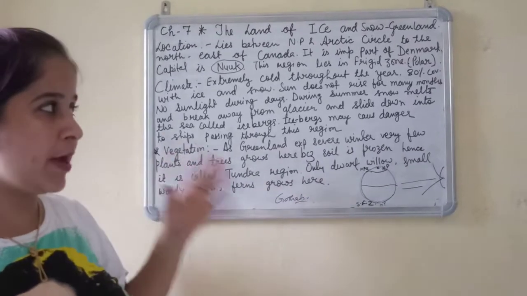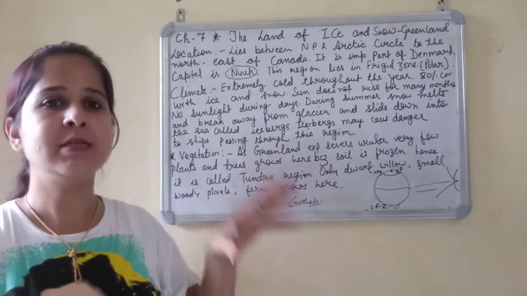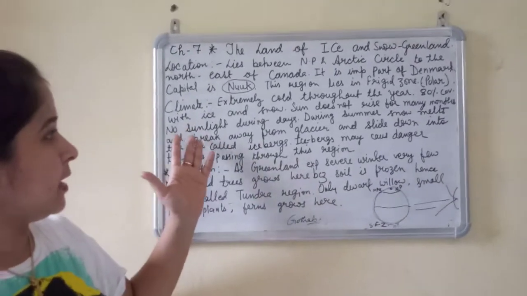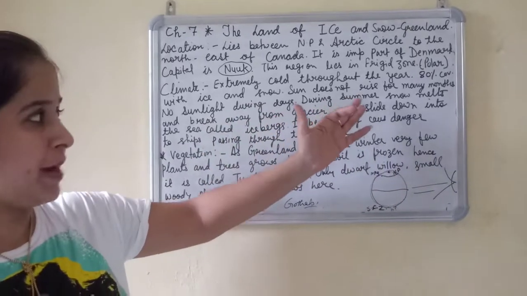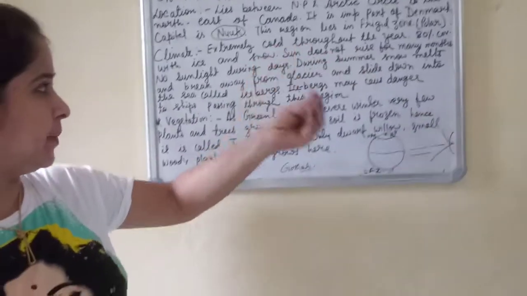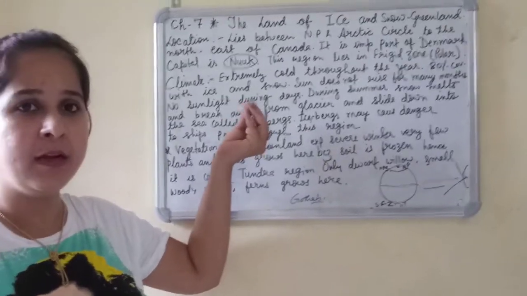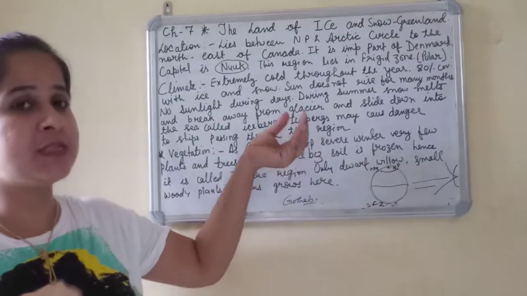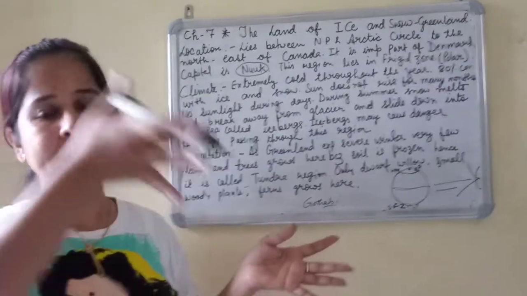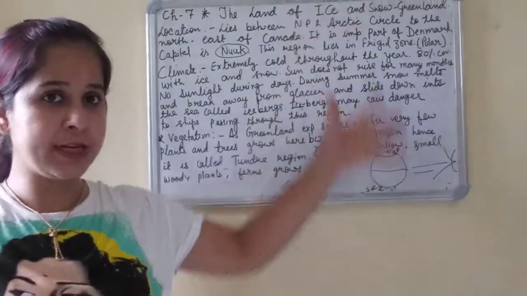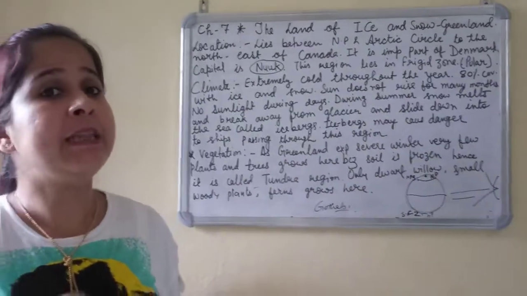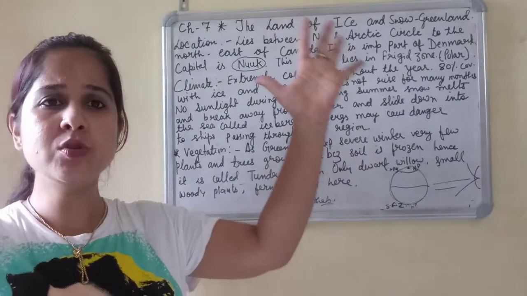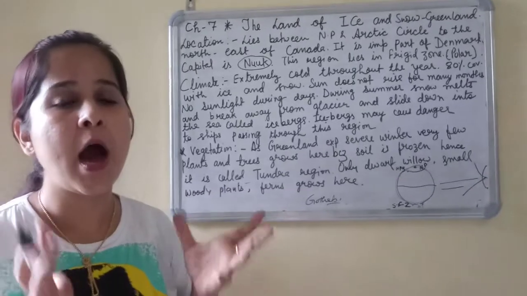Now what happens when sunlight falls during summer on the icy part of Greenland? The snow melts a little bit, and this melting turns into water, and huge glaciers break from the glacier into different parts. These start to float in the water, and they are very huge in size, and they are called icebergs.